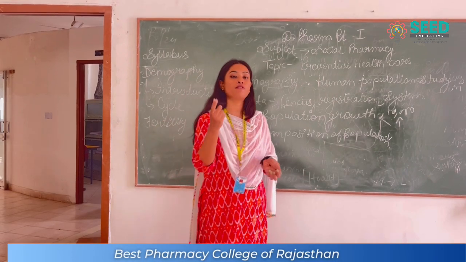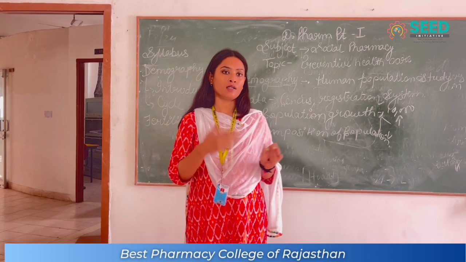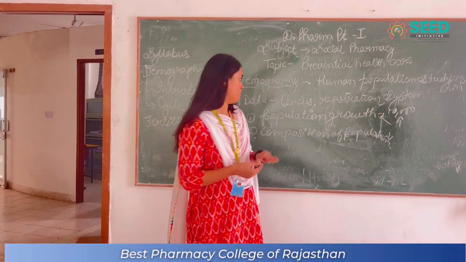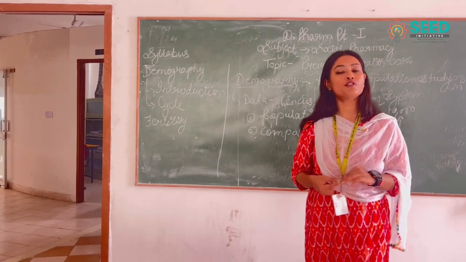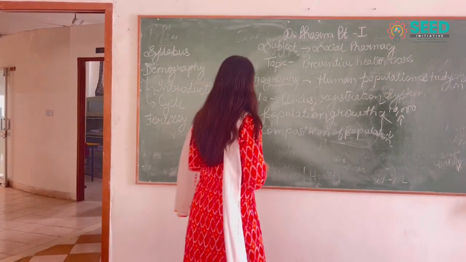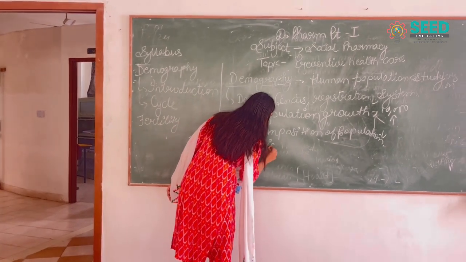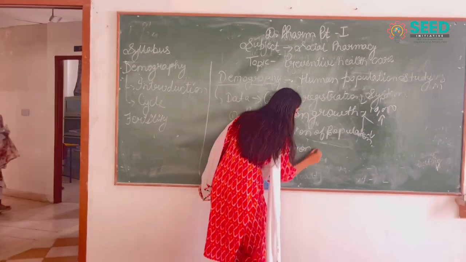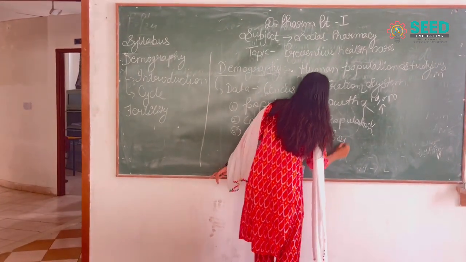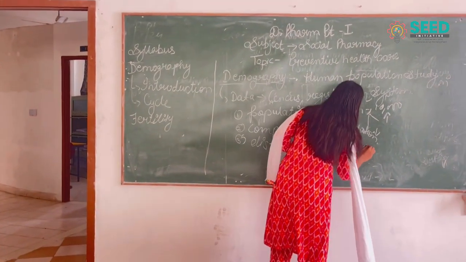How many people are suffering from a specific disease? How many people are living in sanitary conditions? A lot of things like this. So second is composition of population. Third one is distribution of population in space.